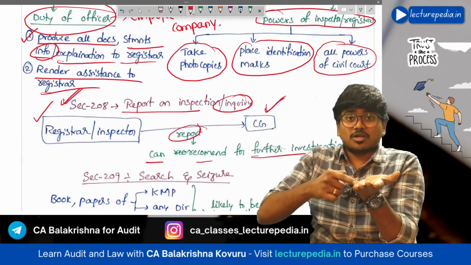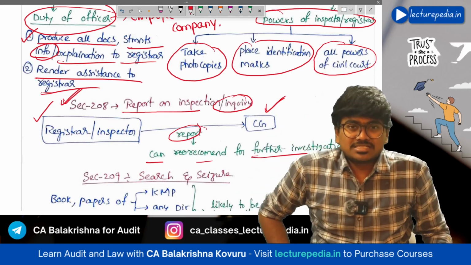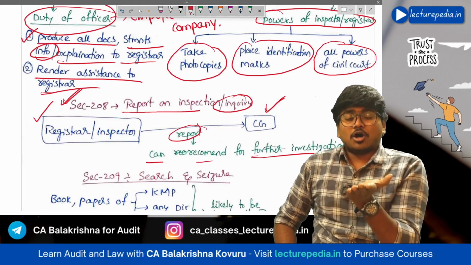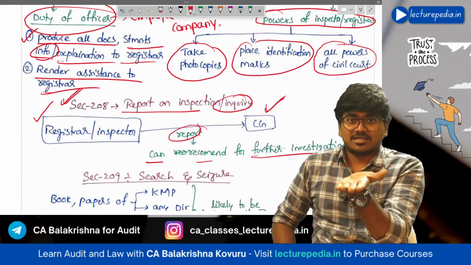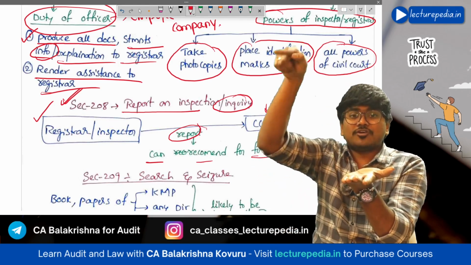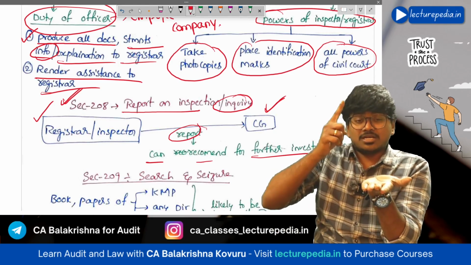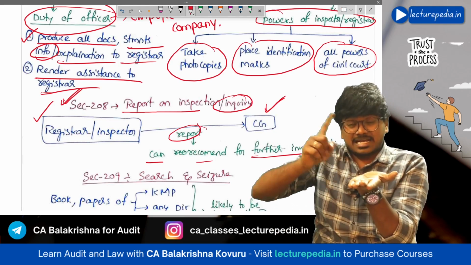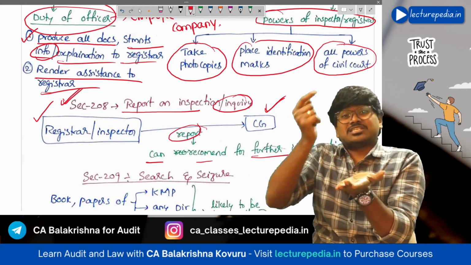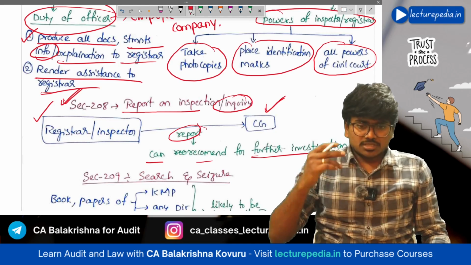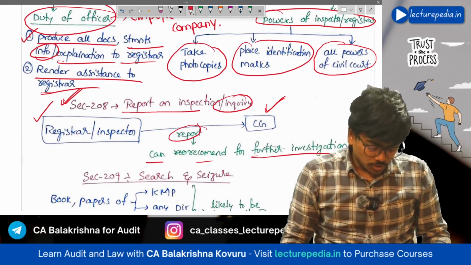In this report of inspection, the inspector can recommend to conduct investigation on the company. Hope that is clear. So that is section number 208.